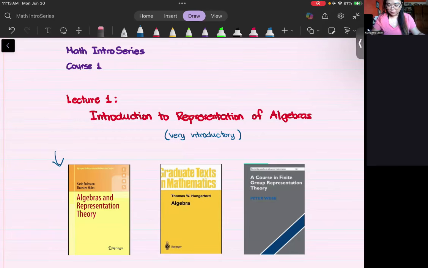And the second book, Algebra by Thomas Hungerford. This is, I think, what a lot of us know. I think we used this during our group theory or algebra in undergrad, where you see the representation of groups without explicitly saying that it's a representation of a group. And this last resource here would be the representation of groups, and I did not use anything inside of this book other than the definition.